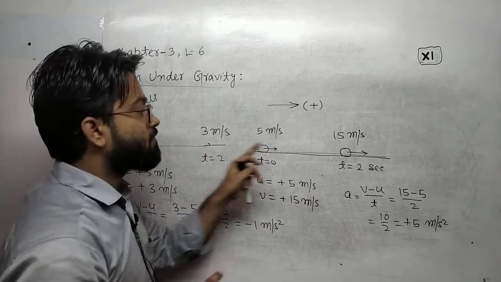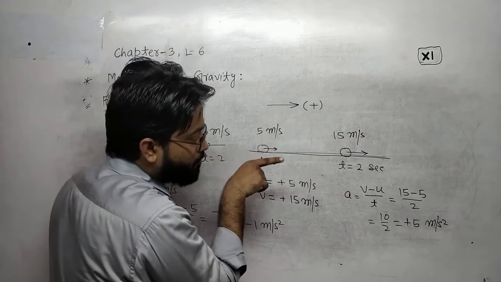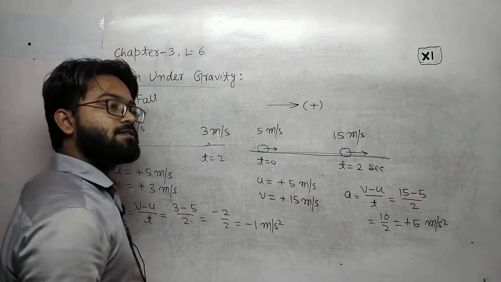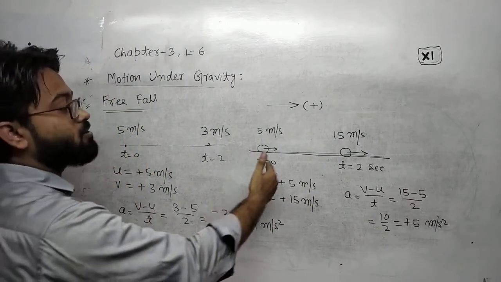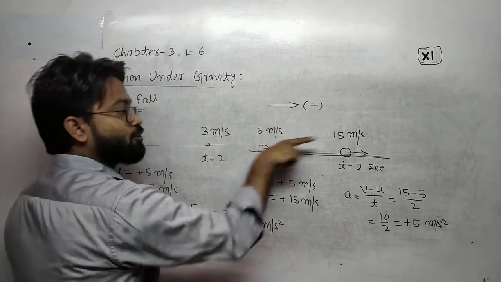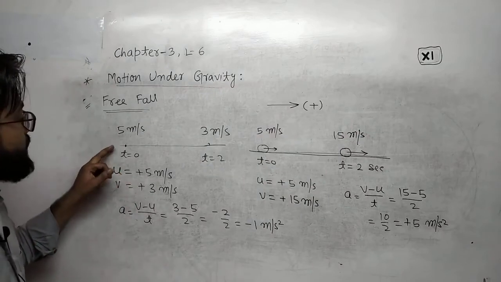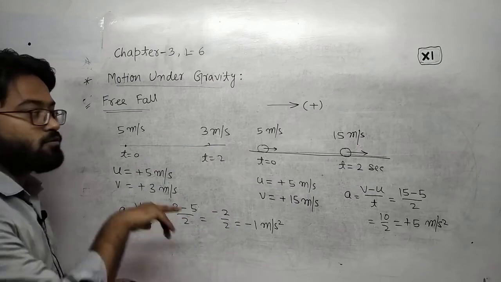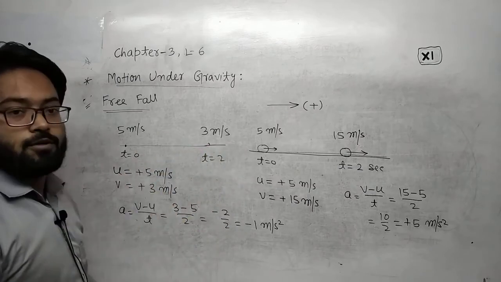Here, because the velocity is increasing, the object is moving in this direction and the acceleration is also in the same direction. Okay, hope you are understanding. When the velocity is increasing, the acceleration is in the direction of motion, and if the velocity is decreasing, the acceleration will be opposite to the motion of the object. Hope you are understanding.